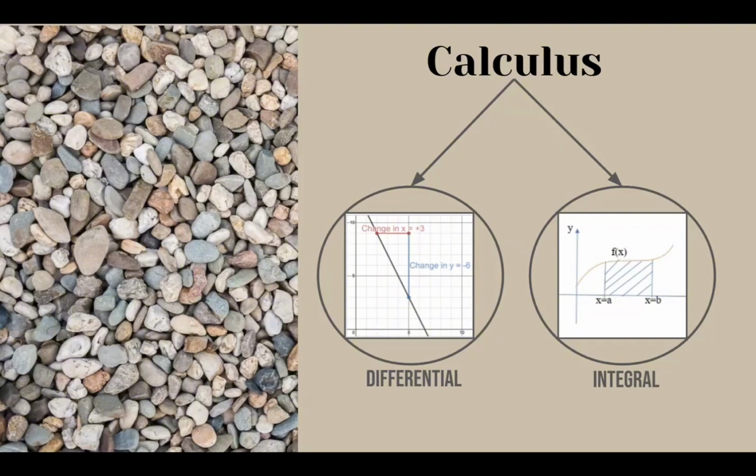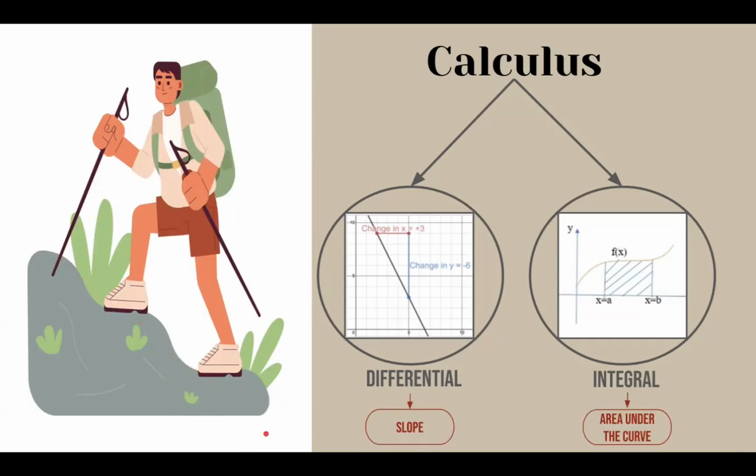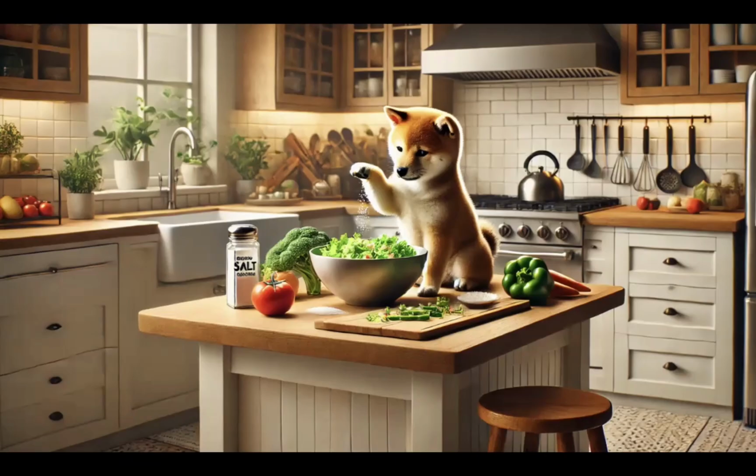Now, on the earlier slide, we saw that calculus is the study of change. We will learn about this in detail. For now, just remember that calculus is divided into two main branches. One is differential and the other is integral. And we will learn how differential calculus is all about slopes, while integral calculus is all about area under the curve. If you're out mountain climbing, remember that the differential will help us know how fast we are climbing or descending a slope, and the integration will tell us about the total ground that we covered.